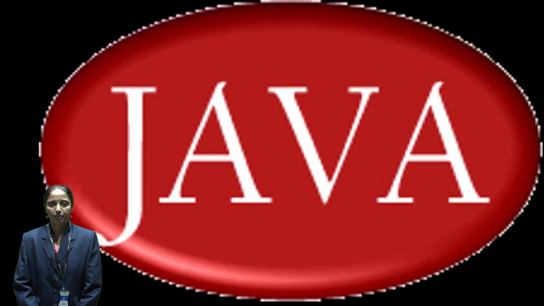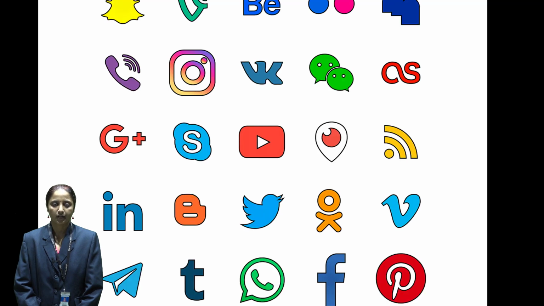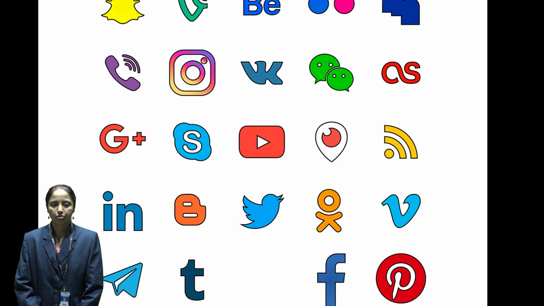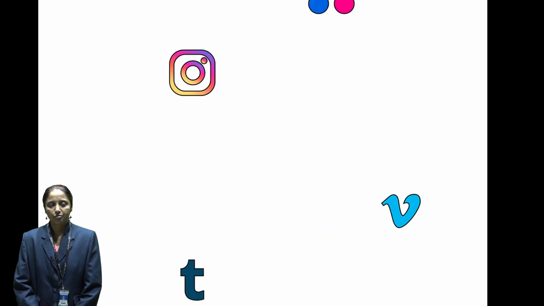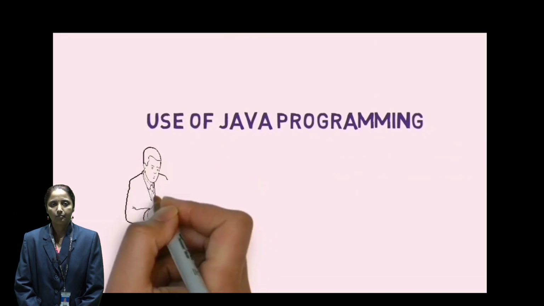Now, what is Java? Java is an object-oriented programming language. It is developed by Sun Microsystems and it is executed on the JVM. JVM is the Java Virtual Machine. Java is used for developing web applications, mobile games, and much more.